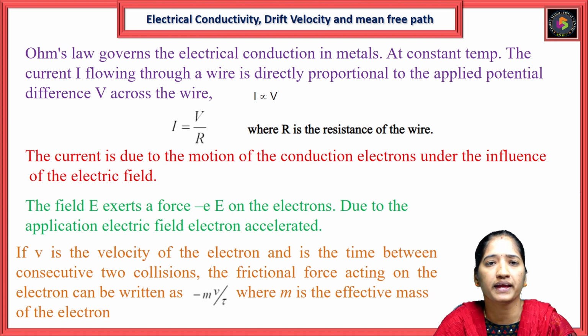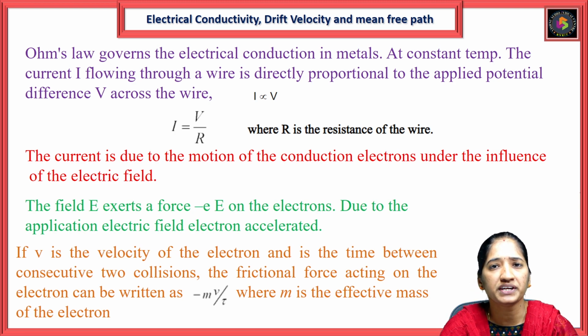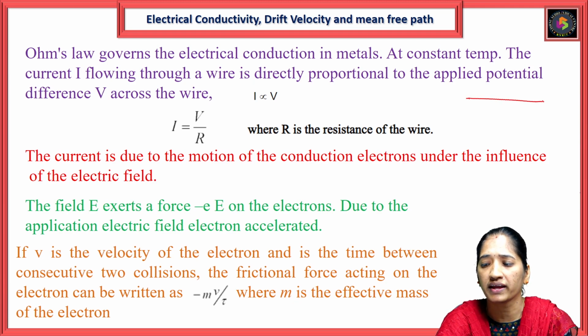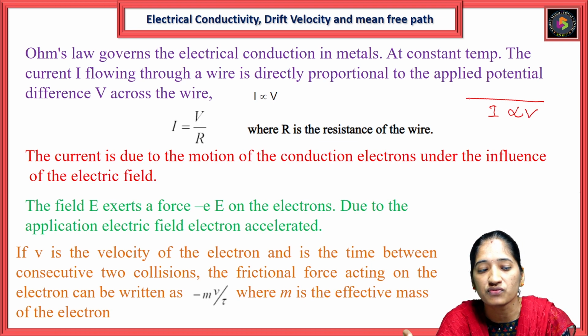Let us consider Ohm's law, which governs electrical conduction in metals at constant temperature. The current flowing through a wire is directly proportional to the potential difference V across the wire.